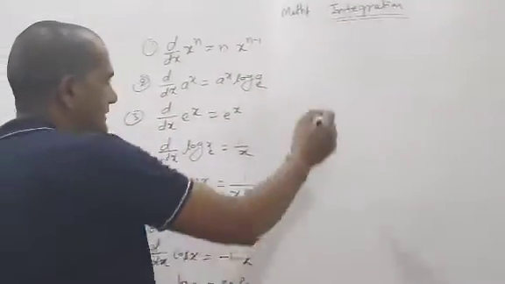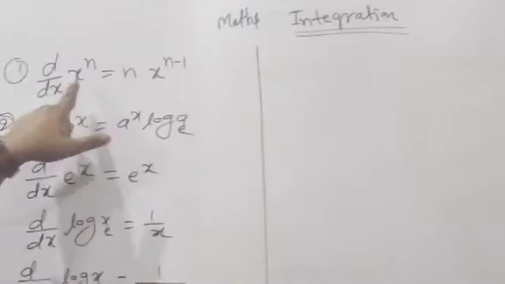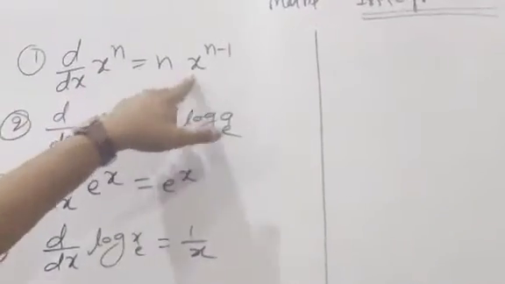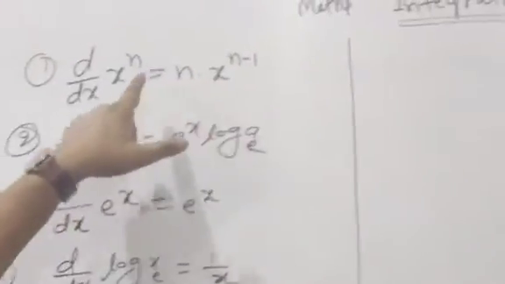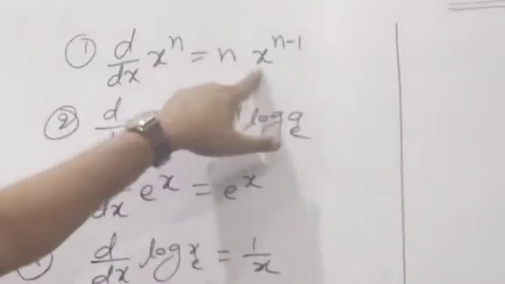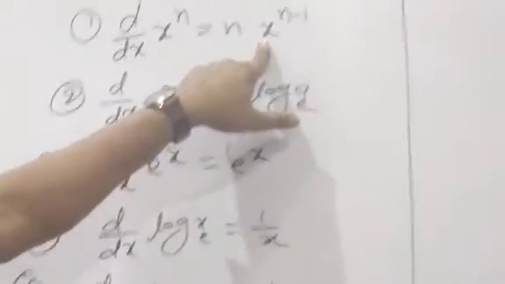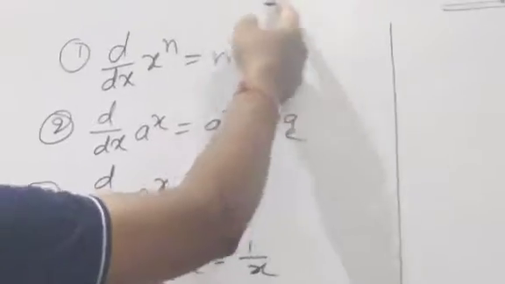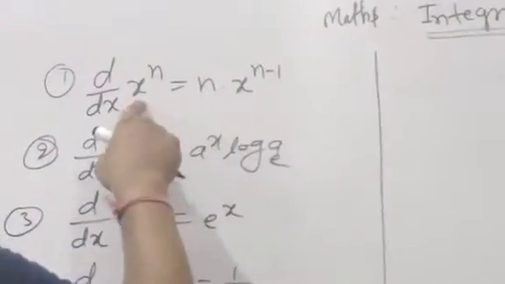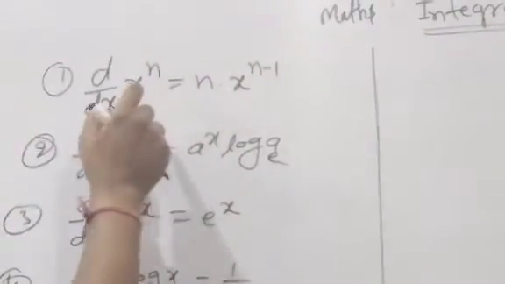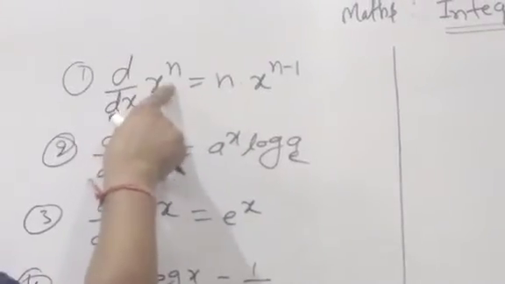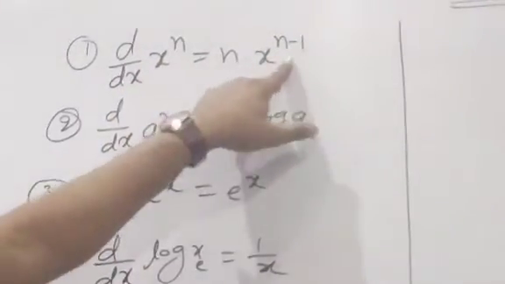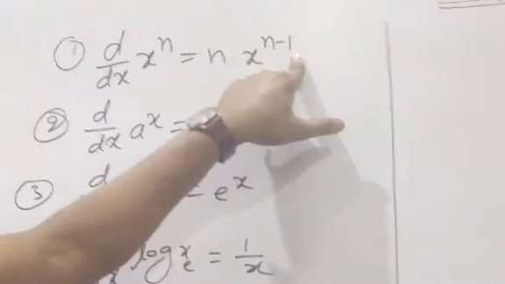Clear? Very simple. This is the question, this is the answer. Differentiation of this function, this value will come. Therefore, integration of this value, x power n, will come. Means for differentiation x power n is the question, n into x power n minus 1 is the answer. Understood?